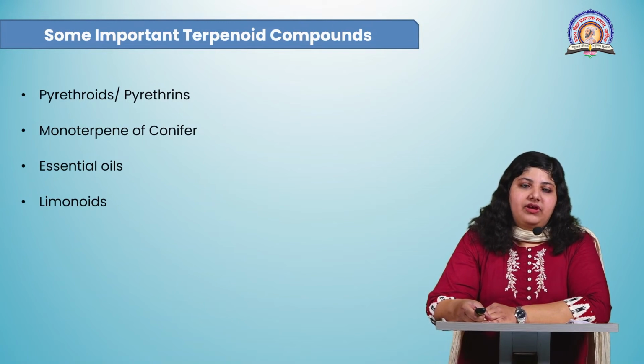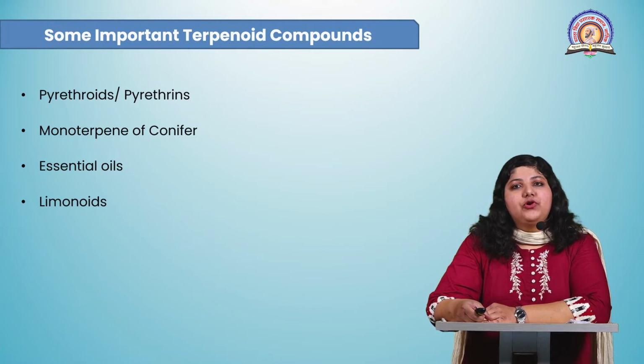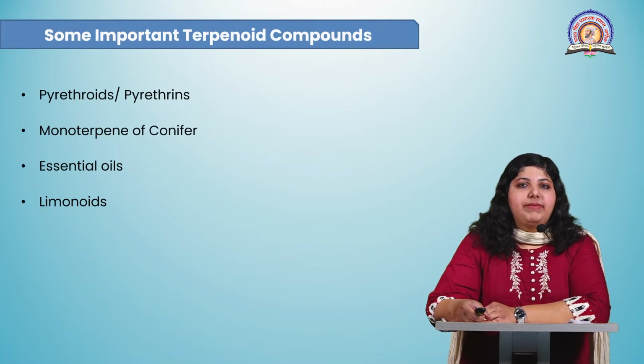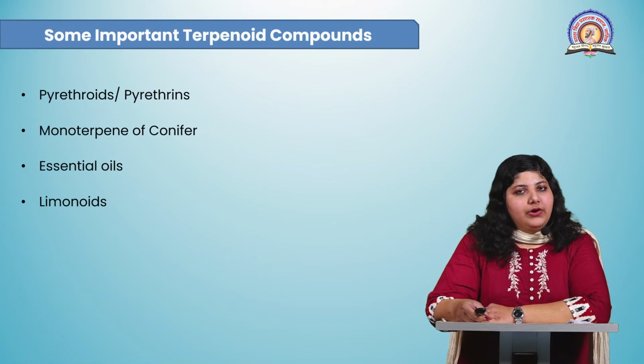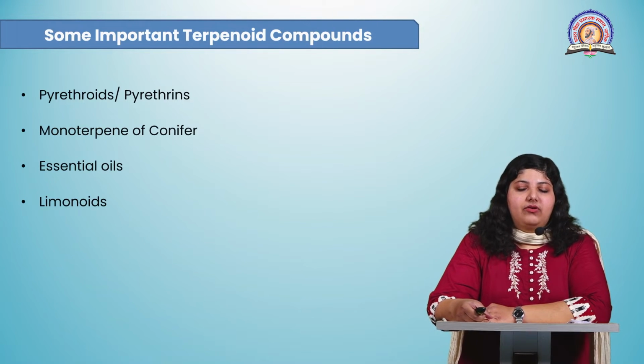Then we have the next compound, that is limonoids. Limonoids are terpenes, bitter toxic compounds found in citrus fruits. This limonoid also has toxic effects on insects.